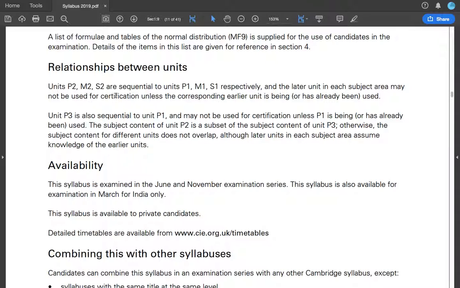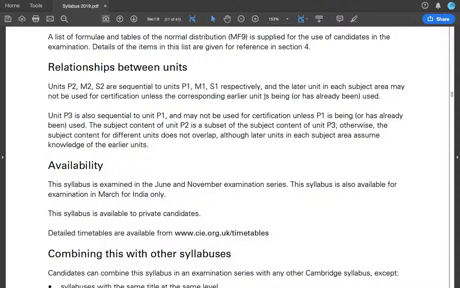P2, M2, and S2 are sequential to this, and the later unit in each subject area may not be used for certification unless the corresponding earlier unit is being or already has been used. Means you cannot take P2 unless you take P1, M2 unless you take M1, S2 unless you take S1. And they say they are sequential, so it's just a continuation of P1.